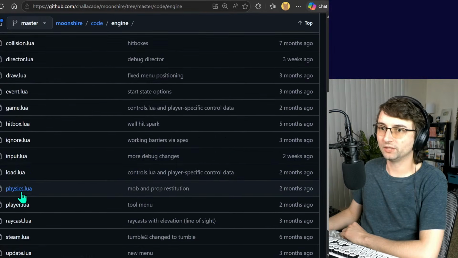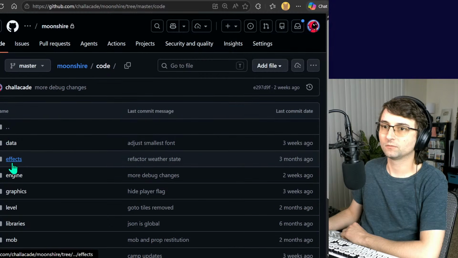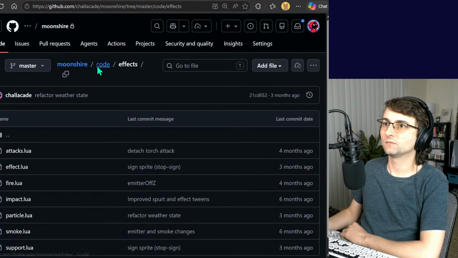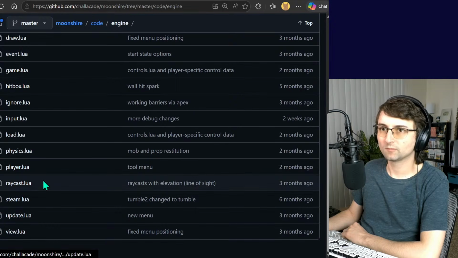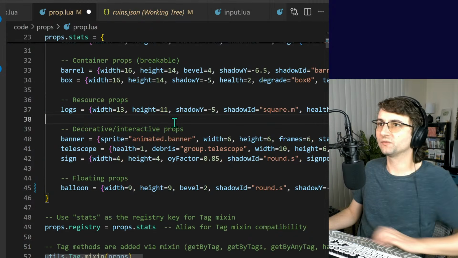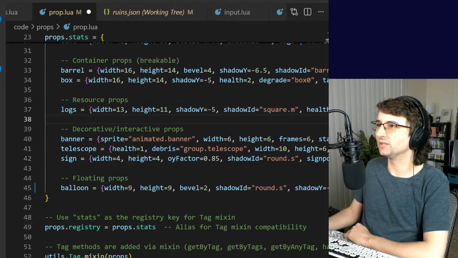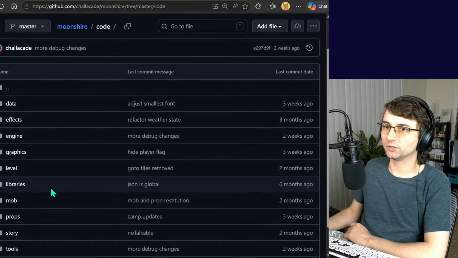Where's the Vessel at? What folder is Vessel in? Oh, it's in Tools? That's dumb. It shouldn't be there. That's a bad spot for it. It should be in engine.